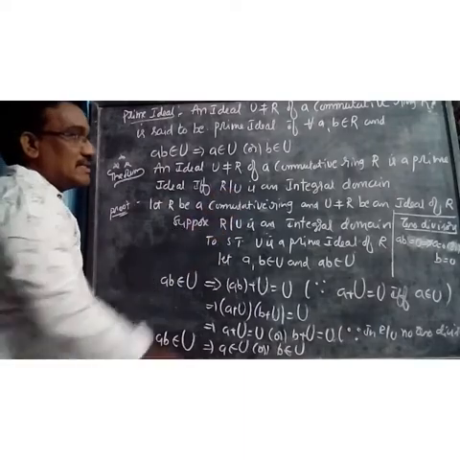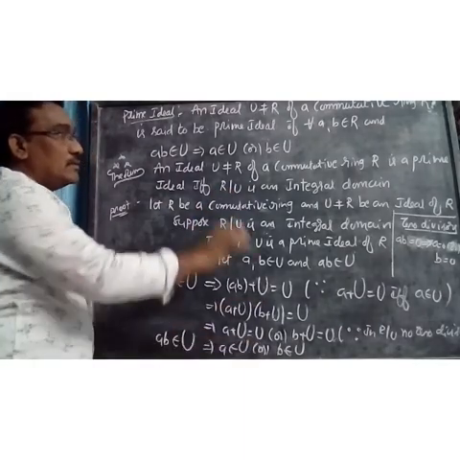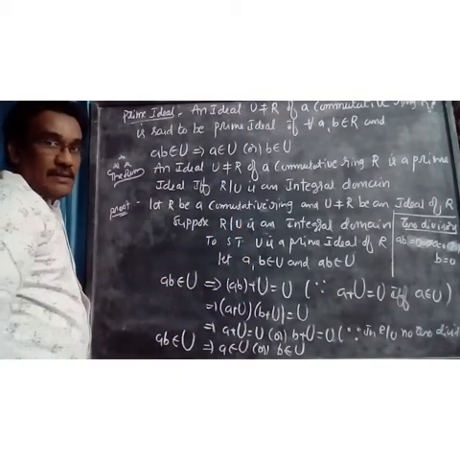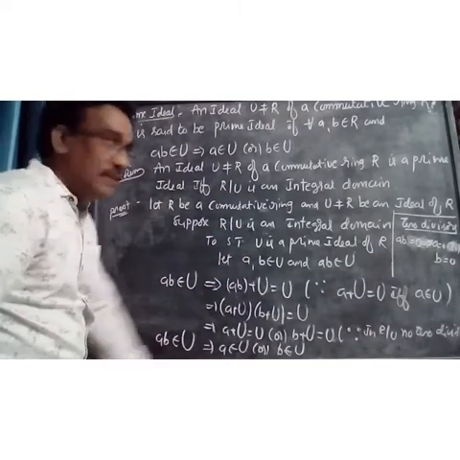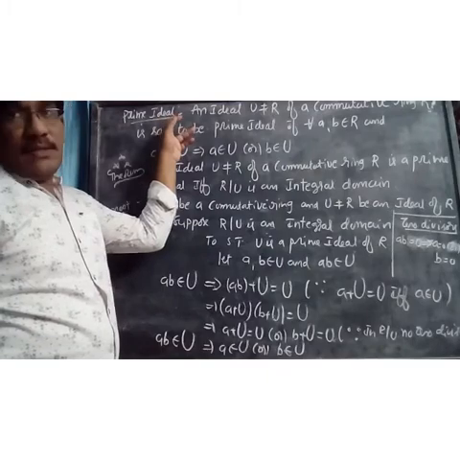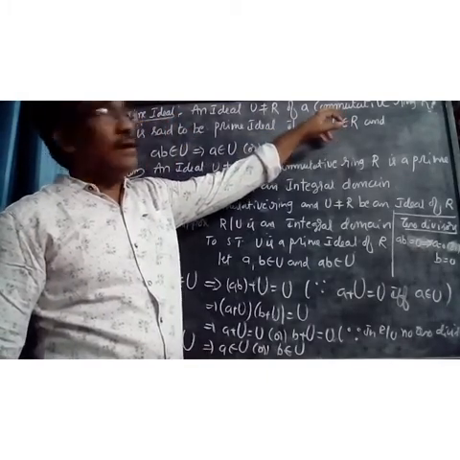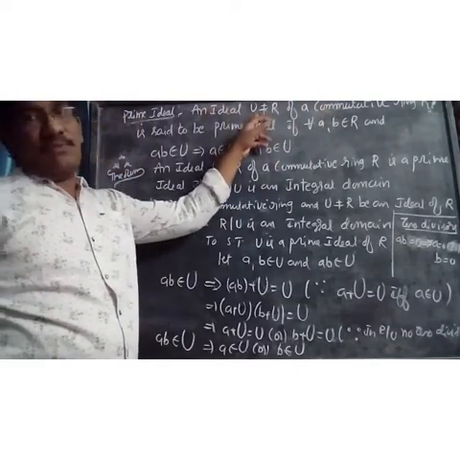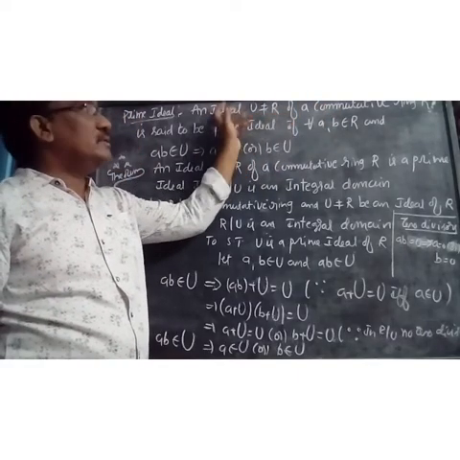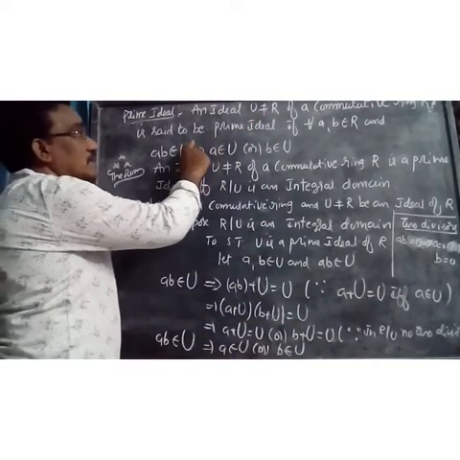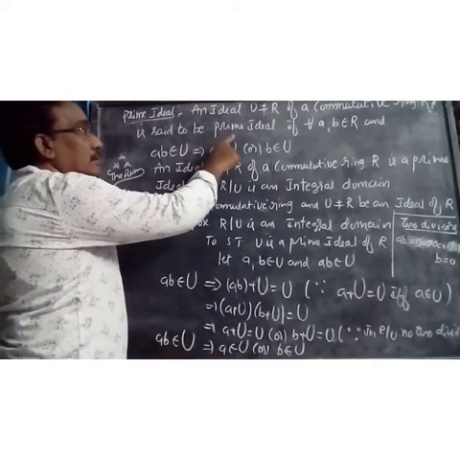What is the necessary and sufficient condition for U to be a prime ideal? Okay. First we go for the prime ideal definition. What is a prime ideal? We take R is a commutative ring and U is an ideal of R, not equal to R.